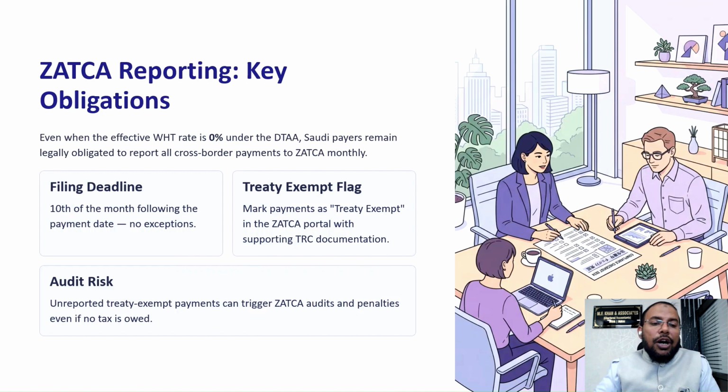So there is a key point of reporting to ZATCA, as you know, the filing deadline is the 10th of the month following the payment date. No exception. If you are treaty exempted, you have to mention that this is treaty exempt, but you have to file your withholding tax report to ZATCA by the 10th of the following month. And as you know, if you are not providing timely information to ZATCA, definitely that is a trigger point for an audit. This is a very crucial key point.